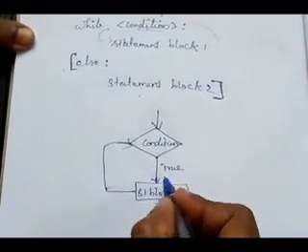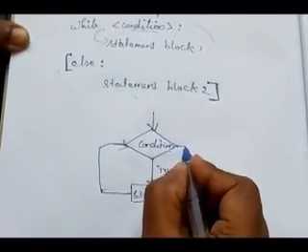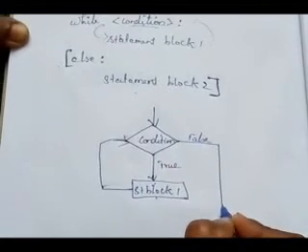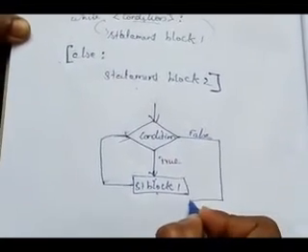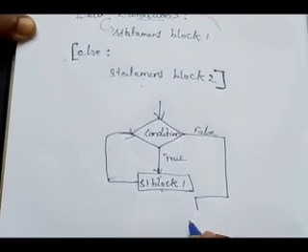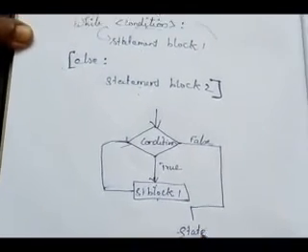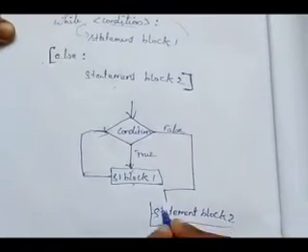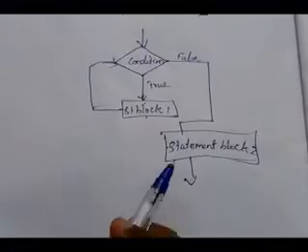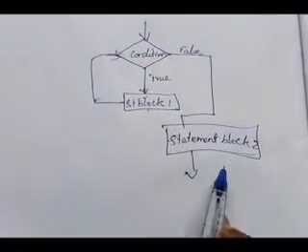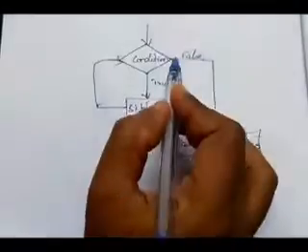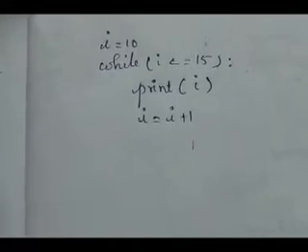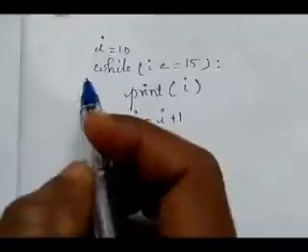When the condition is evaluated as false, it comes to the else part, where statement block 2 will be executed. Then it exits. Here the else part is optional. If it is not there, then when the condition is false, it exits from the loop. Okay children, we will see one example for this while loop.